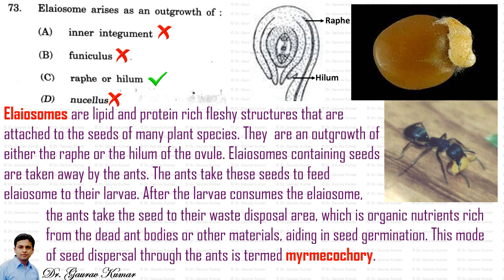Elaiosomes are lipid and protein rich fleshy structures that are attached to the seeds of many plant species. They are an outgrowth of either the raphe or the hilum of the ovule. Elaiosome containing seeds are taken away by the ants. The ants feed the elaiosome to their larvae. After the larvae consume the elaiosome, the ants take the seed to their waste disposal area, which is organic nutrient rich from dead ant bodies or other material, and hence aids in seed germination. This mode of seed dispersal through ants is termed myrmecochory.